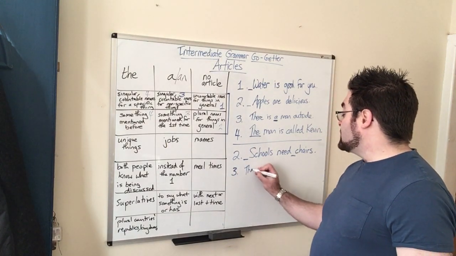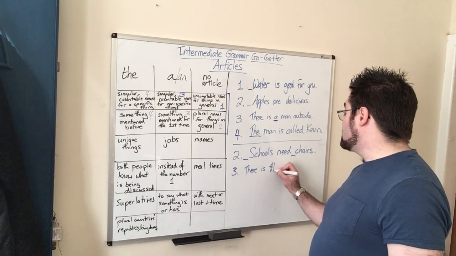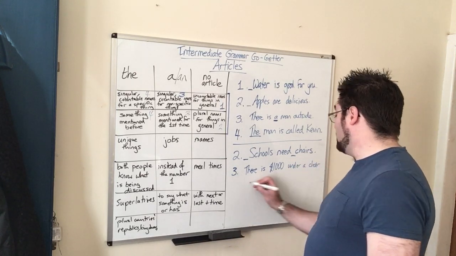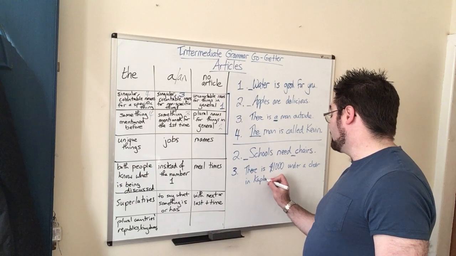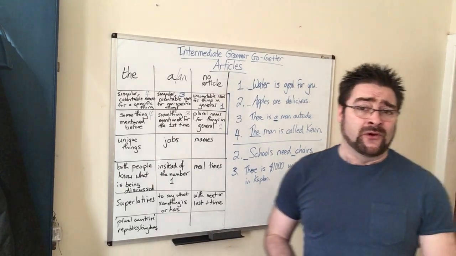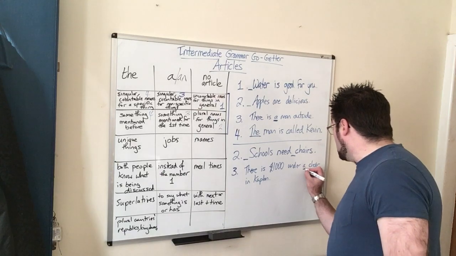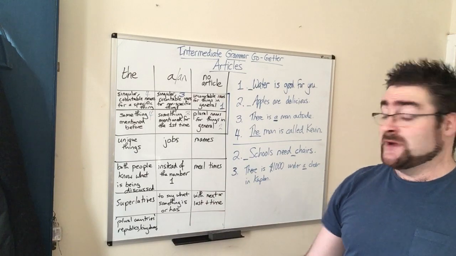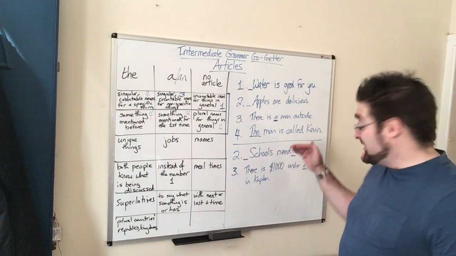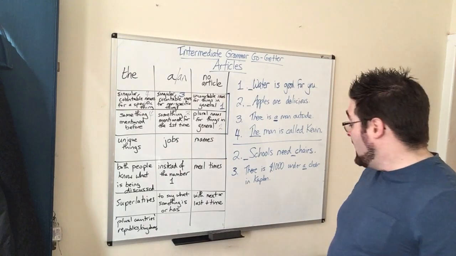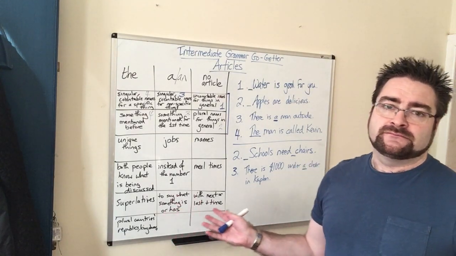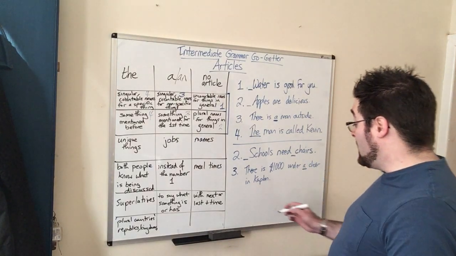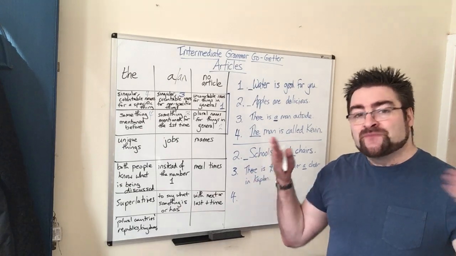Okay, next one. There is £1,000 under a chair in Kaplan. Okay, Kaplan is my school if you don't know already. Okay, so I am introducing the chair into my story. This is the first time it's mentioned. This is just talking in general, but this is the first time that I have mentioned a chair. And there are many chairs in Kaplan, hundreds. Do you know which chair I'm talking about? No, you don't. Okay, so I have to make it more specific.